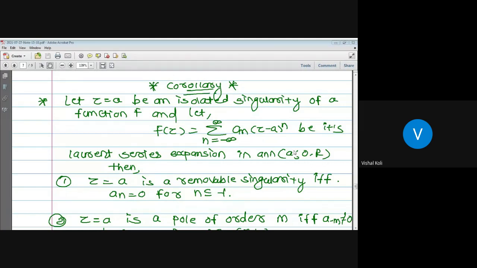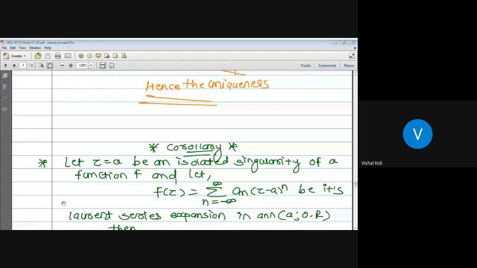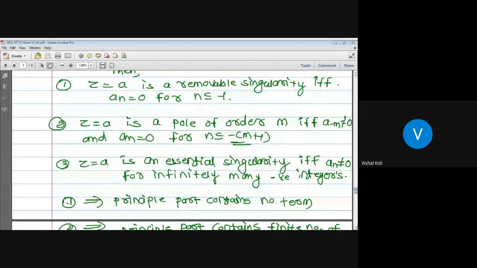So in that region, z equal to a is a removable singularity of a function f whenever its singular part contains no term. That is, z equal to a is a removable singularity if and only if a_n equal to 0 whenever n is less than or equal to minus 1. For n less than or equal to minus 1, this part is the singular part, which is also called the principal part, and that one we have seen in the last lecture.